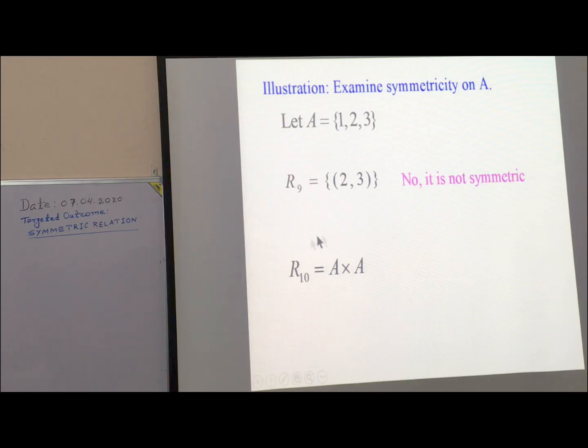R10. What is your answer? Yes. Clearly, A cross A will contain all elements of A cross A. So if 1 2 is here, then 2 1 is here. If 1 3 is in R10, then 3 1 is in R10. Similarly, if 2 3 is in R10, then 3 2 is in R10. So it is symmetric. Is it reflexive? Yes, it is reflexive also.